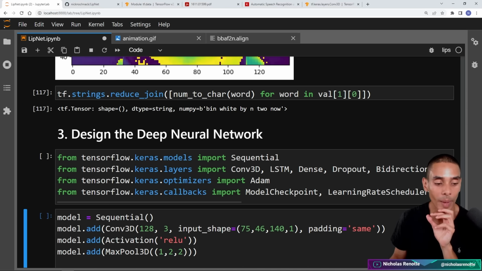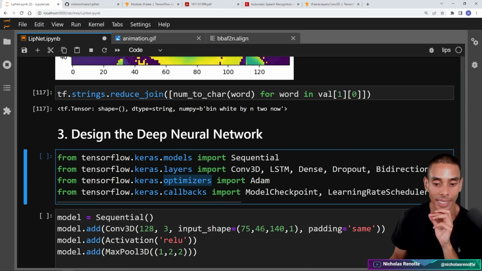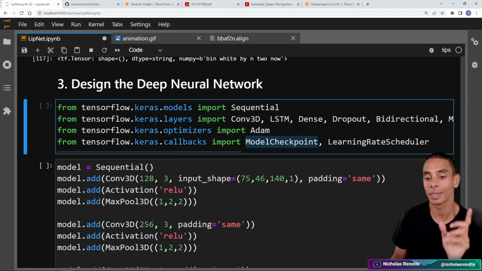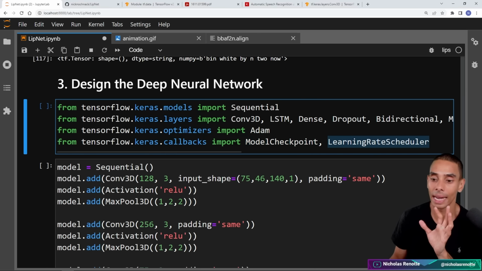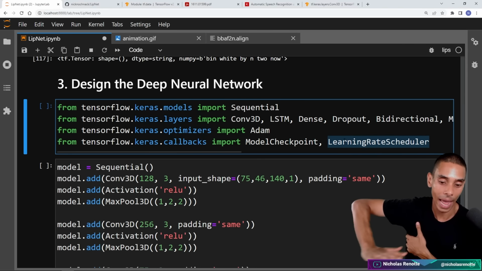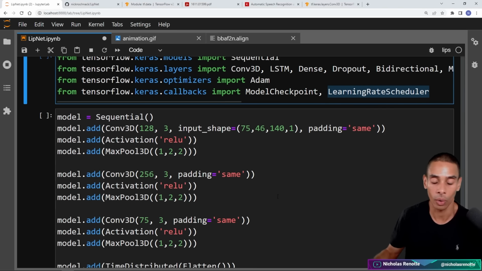We've then got our optimizer. So from tensorflow.keras.optimizers, import Adam. And then we've also got our callbacks. So from tensorflow.keras.callbacks, import ModelCheckpoint. This is going to allow us to save down our model every X number of epochs. I think we're doing it every single epoch. And our LearningRateScheduler. Ideally, we want to start out fast and then slow down as we get to our optimization point, or the minimum value of loss that we could potentially get to.